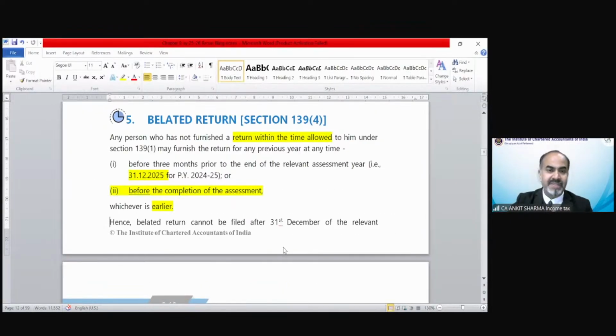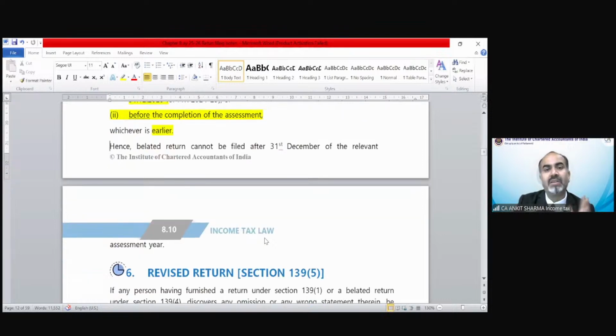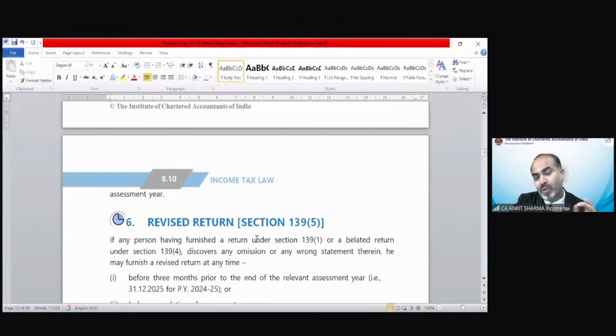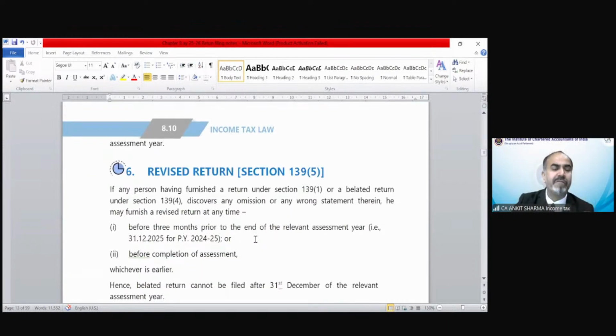That was 31st December or before the completion of assessment, whichever is earlier. Hence, the belated return cannot be filed after 31st December of the relevant assessment year. Same provision with the revised return. If you have filed your original return under section 139(1) or belated return under section 139(4), that can be revised up to 31st December 25 or before completion of assessment, whichever is earlier.